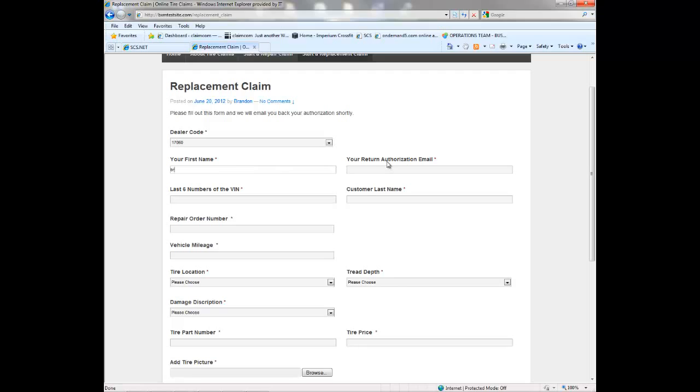Type in your first name, your return authorization email, the last 6 numbers of the VIN number, customer's last name, your repair order number, vehicle mileage, the location of the damaged tire, and the tread depth.